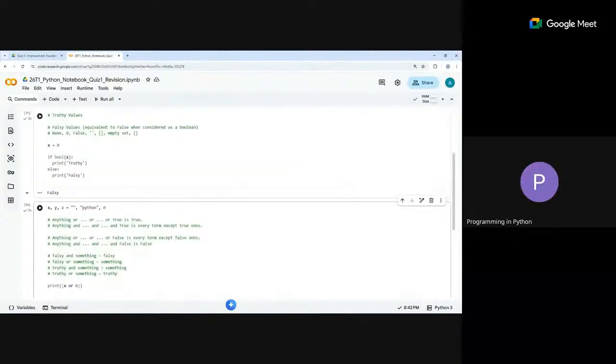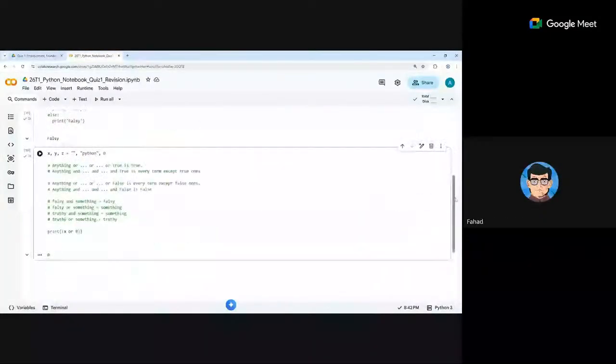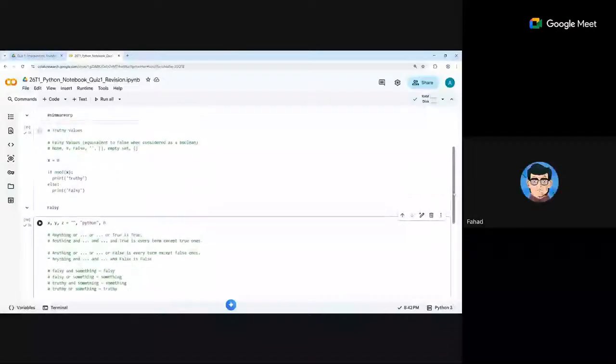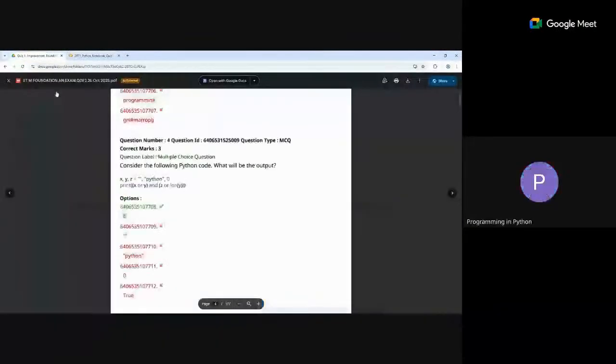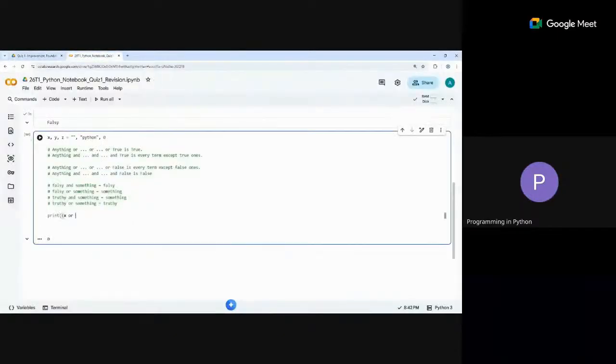We should always consider it from left to right? No. In some cases, if I remove the bracket, the answer would have changed. In some cases it does change. So let's see why it does. This one is a good one, so I'll show you how. It is returning 6 right now, right?